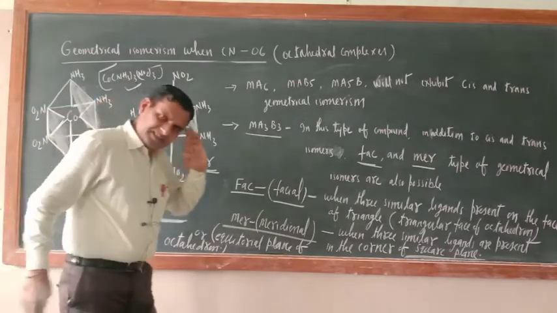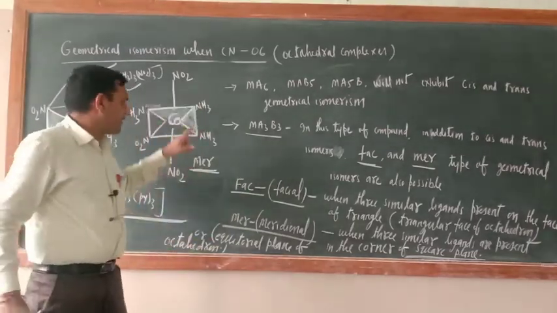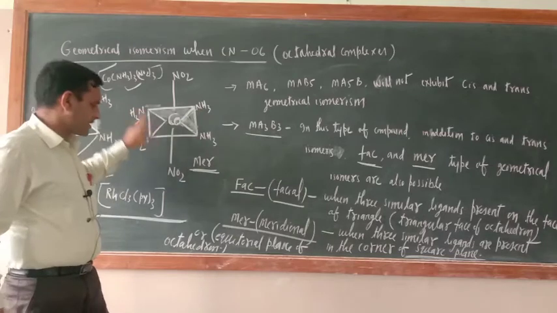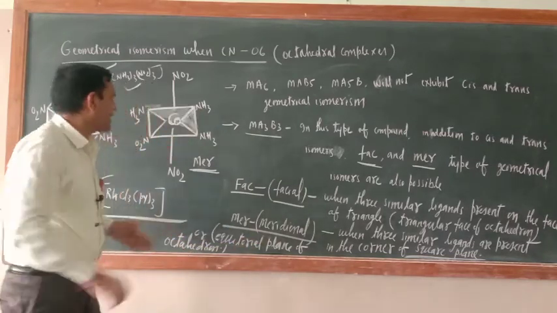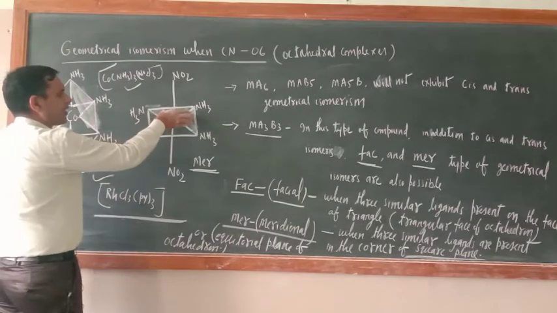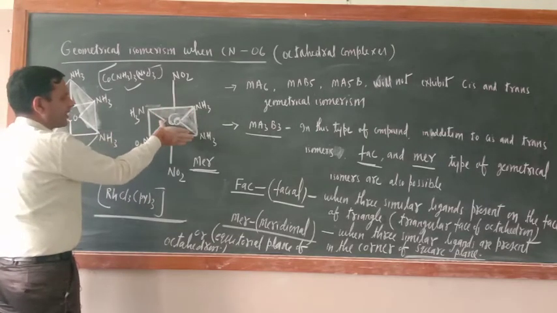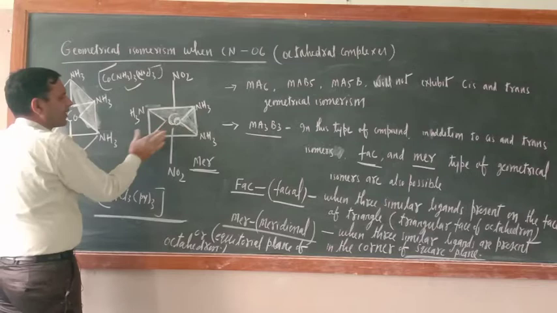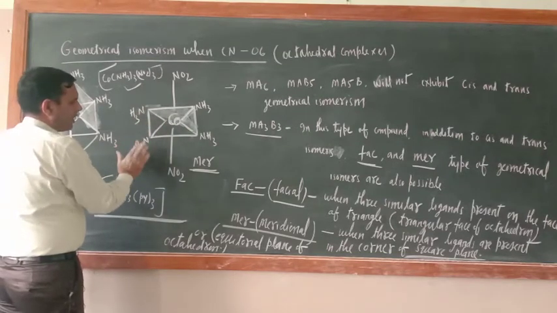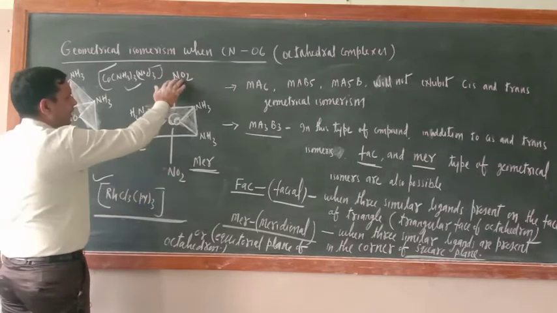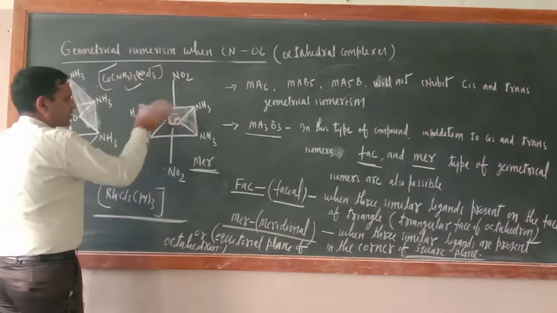Now in a simple way, what you can say, when the three similar ligands are present on the equatorial plane of octahedron. This is equatorial plane or not? This is equatorial plane. Remaining three are equatorial plane. 1, 2, 3. Okay, no, just see, this is only arrangement.